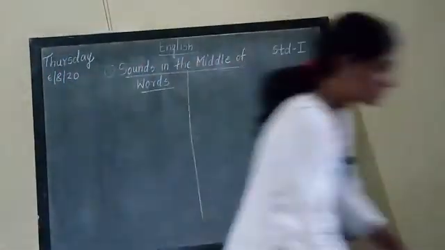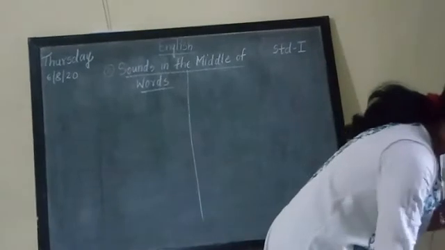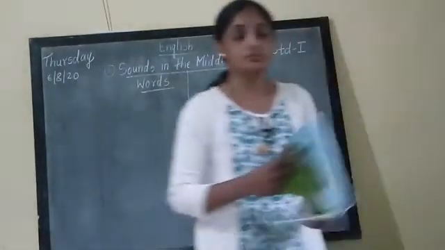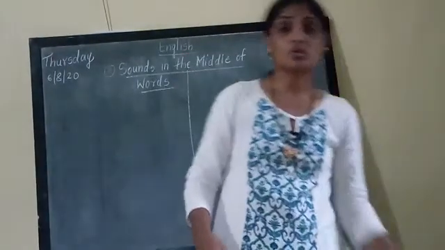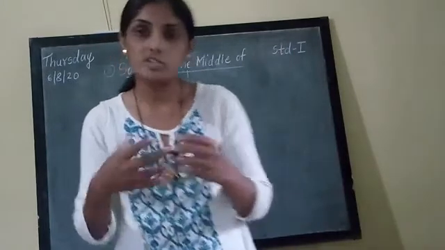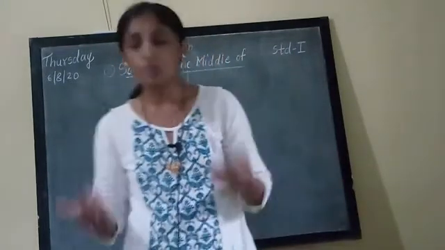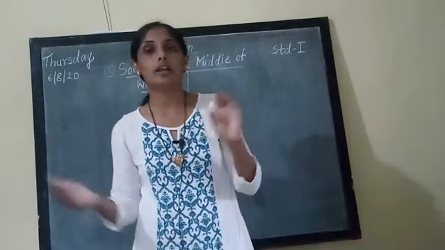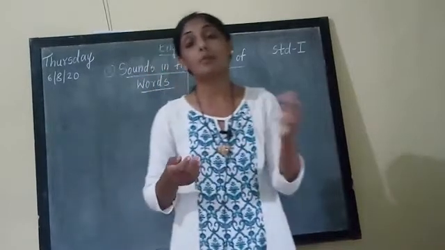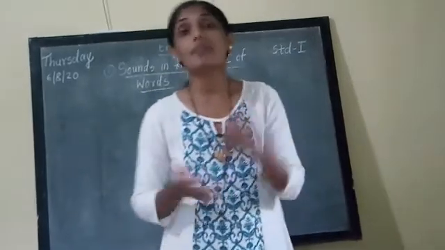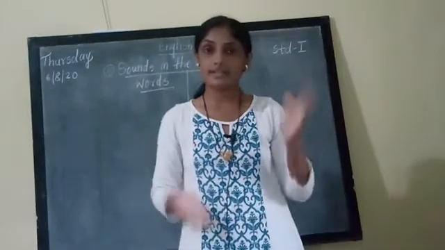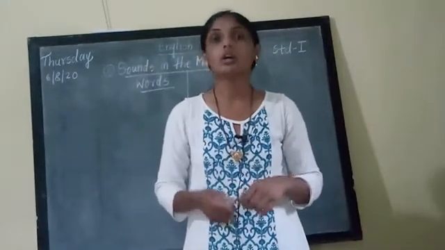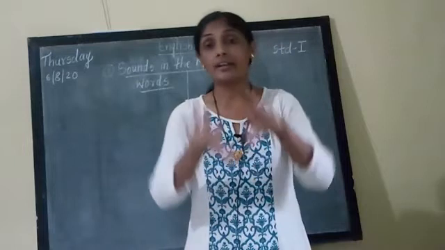Now there are some sounds. There are consonants and vowels, correct? We have already studied in the English grammar book, in the first 2-3 lessons, the alphabets. How many alphabets are there? There are a total of 26 alphabets in the English language. Those 26 alphabets are again divided.